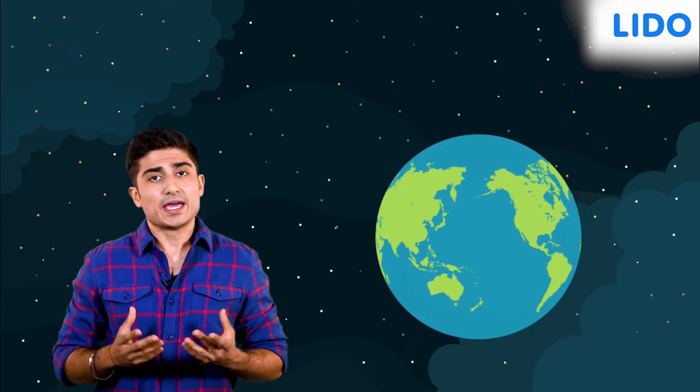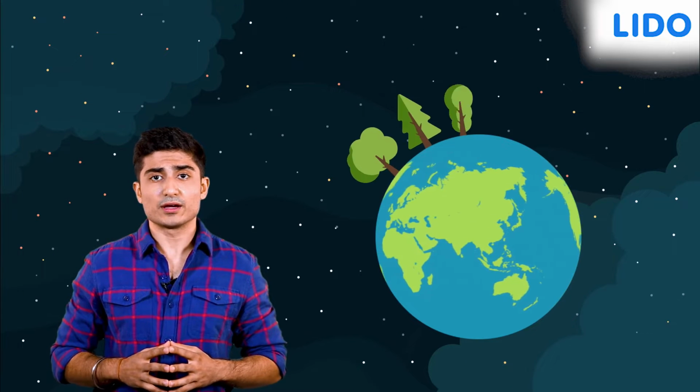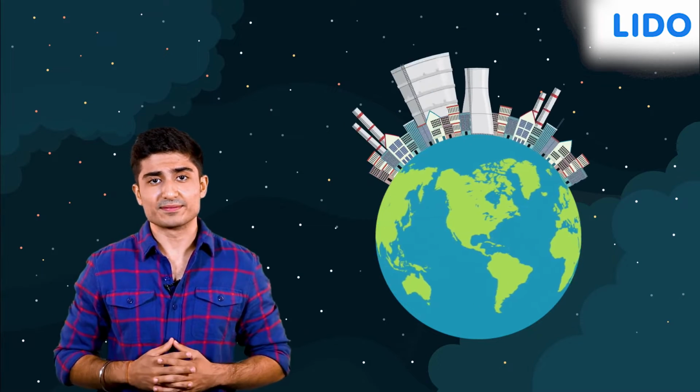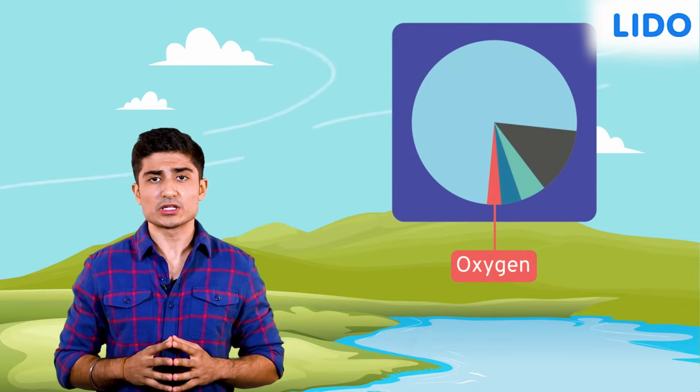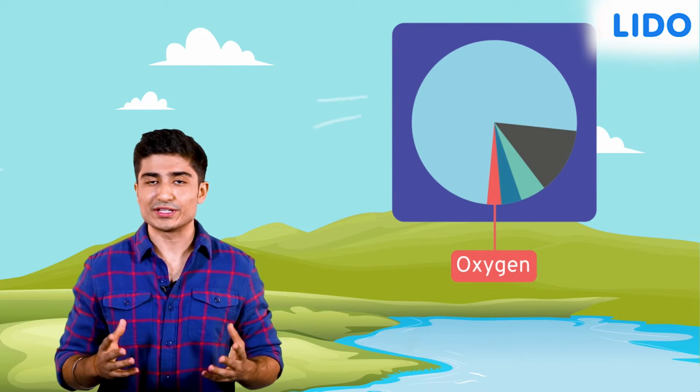Hi guys, the earth looked very different at the beginning of life on it. Well, even life looked very different than it does today. There were no plants and animals but just tiny microorganisms. The most startling difference between them and now was in the air. The air did not contain a sufficient amount of oxygen for organisms to breathe freely.